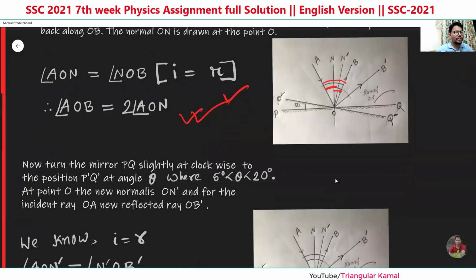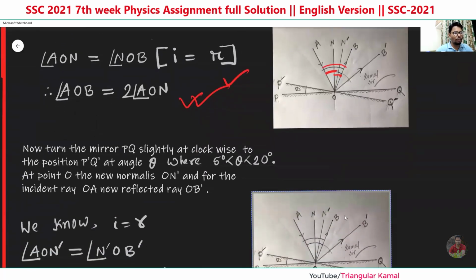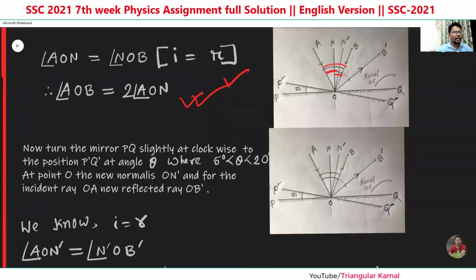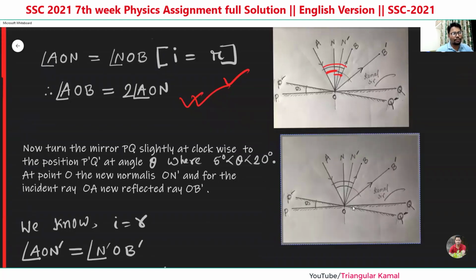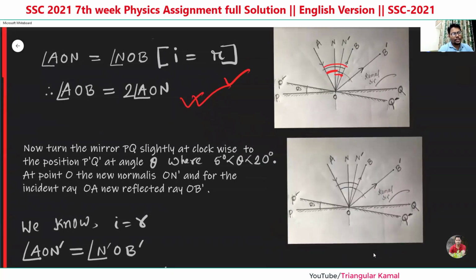Now, according to the question requirement, if we slightly move the mirror from position PQ to P prime Q prime by angle theta, the incident ray is fixed and the reflected ray moves from OB to OB prime. So there will be a new angle, and it is our requirement: find the angle BOB prime.